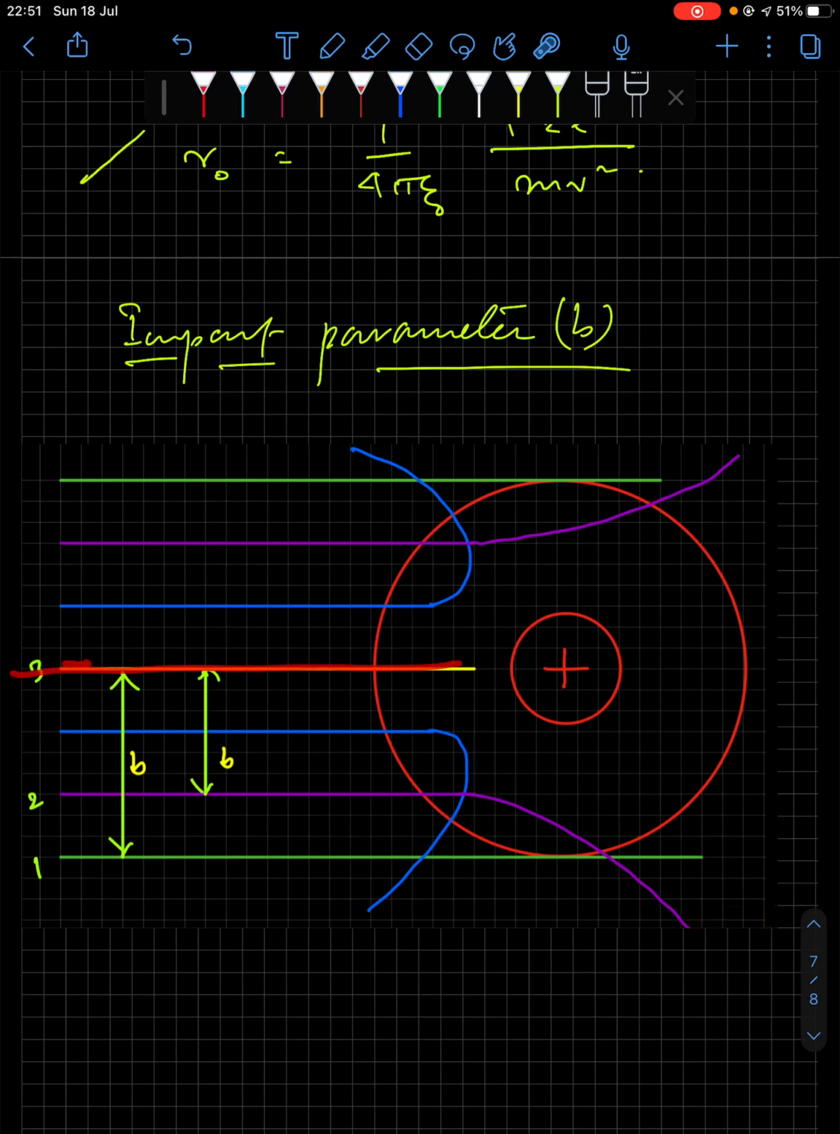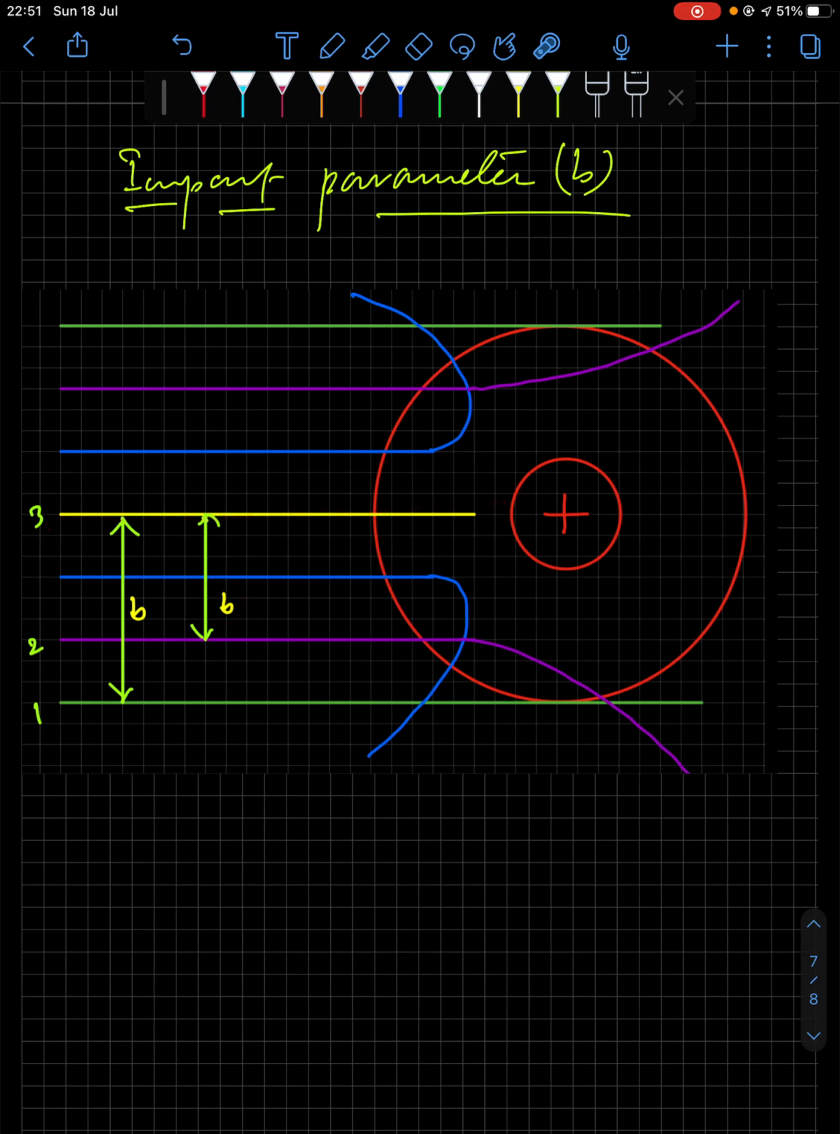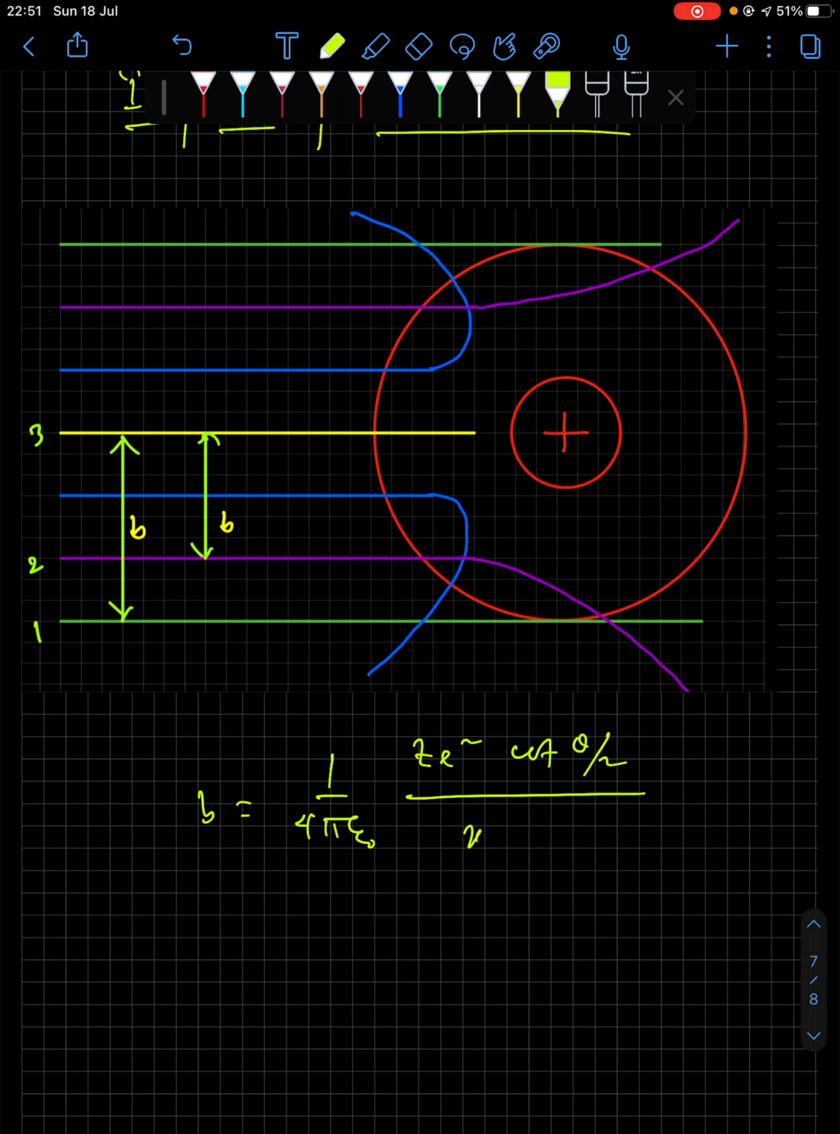Now for this particular yellow line, number 3, for this trajectory of the alpha particle, the scattering angle is maximum, 180 degree, but the impact parameter, that is the b value, is 0. So the relation for impact parameter that you need to remember is b equal to 1 by 4 pi epsilon naught, Ze square cot theta by 2, divided by K alpha.